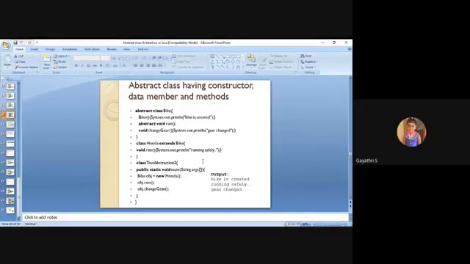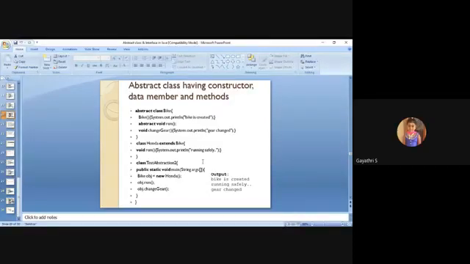Okay, so one more new class, the main class. In the main class, we are creating the object. So Bike obj, the reference variable, equal to new Honda. So we are creating the object for the Honda class. Okay, so obj.run means that run is called automatically.